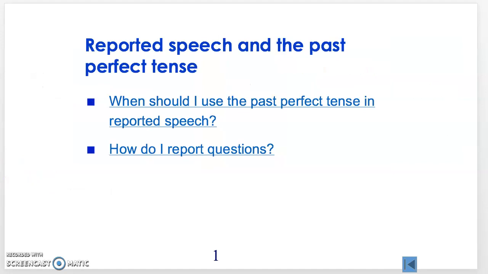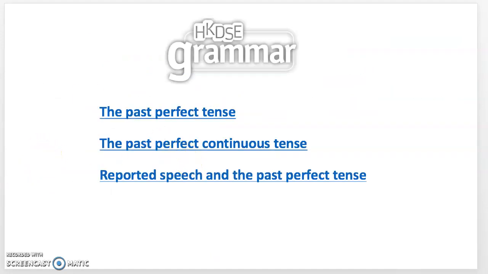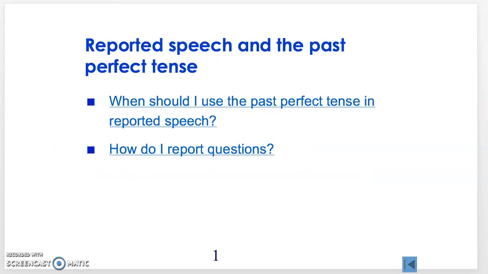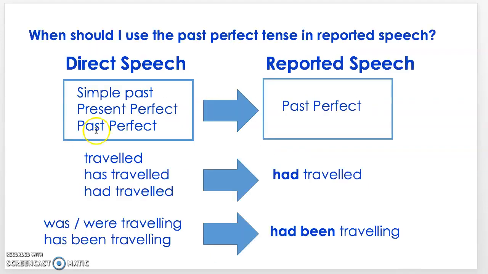Now, we're done with the two tenses, past perfect and past perfect continuous. Now let's try to apply them in reported speech. How do we do that? Let's take a look at these examples. Now, when we use sentences or statements in direct speech, this is what's going to happen in reported speech.